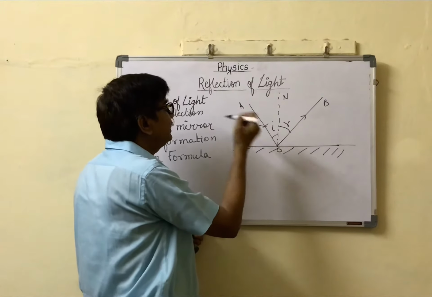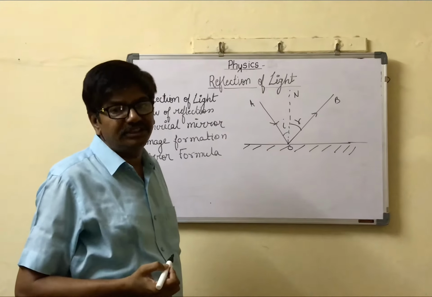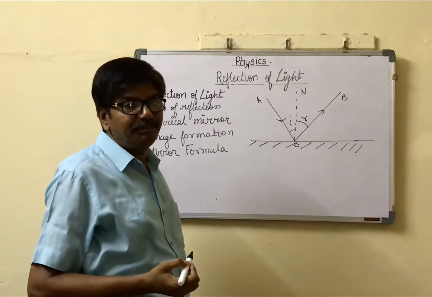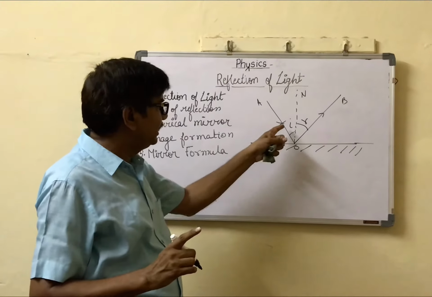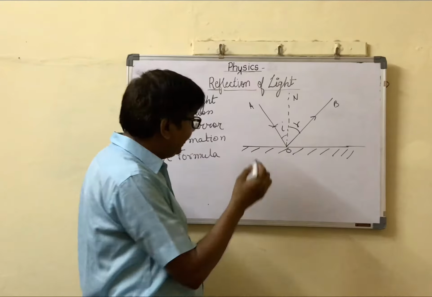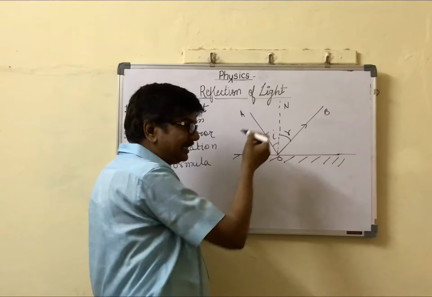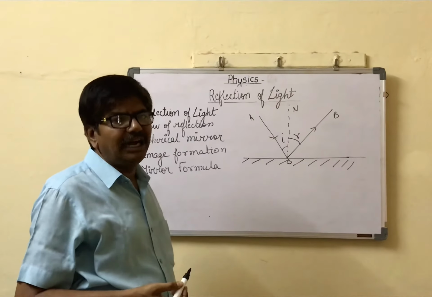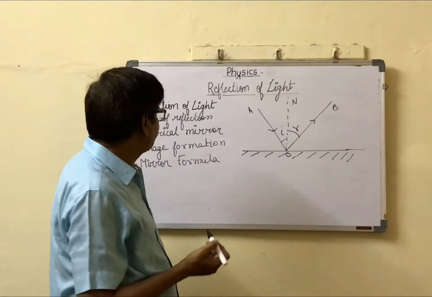Now the question is, what is I? I is known as the angle of incidence. That is, the angle the incident ray makes with the normal is called the angle of incidence, and the angle the reflected ray makes with the normal is called R. R means angle of reflection.